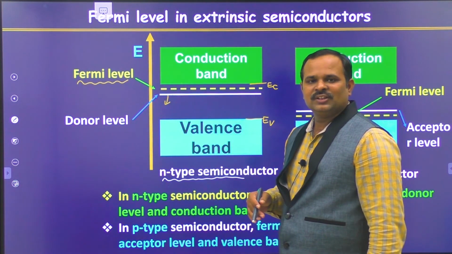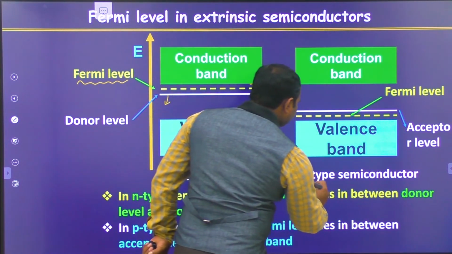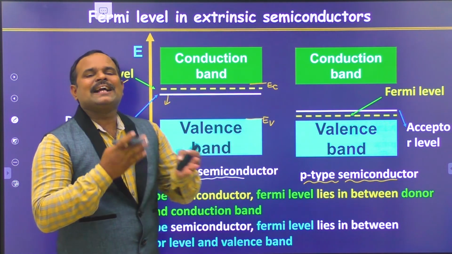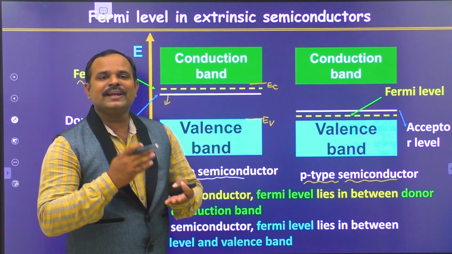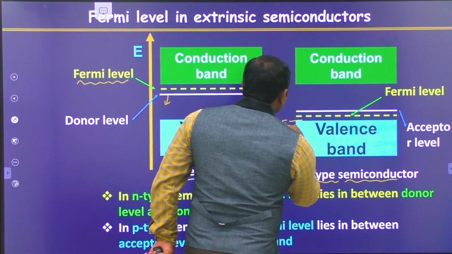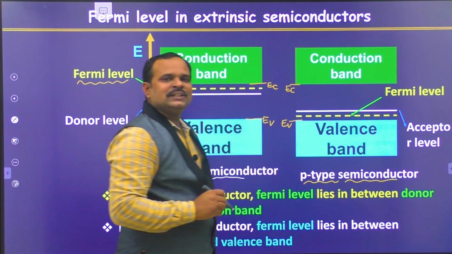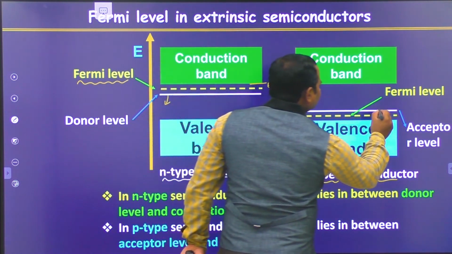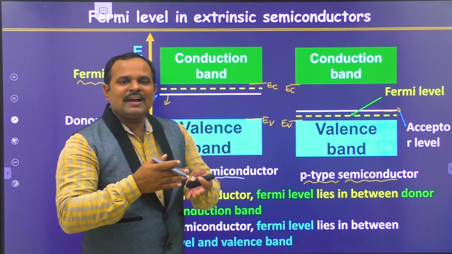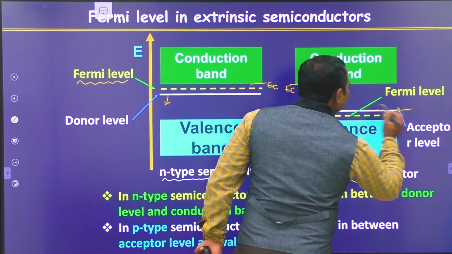Similarly, when it comes to the P-type semiconductor, we dope acceptor elements like boron, aluminum, gallium, indium. This is the valency band edge. This is the conduction band edge. In this case, this is the acceptor energy level. The Fermi level in this case lies between the acceptor level and the valency band edge.